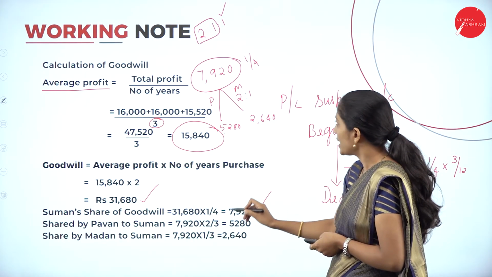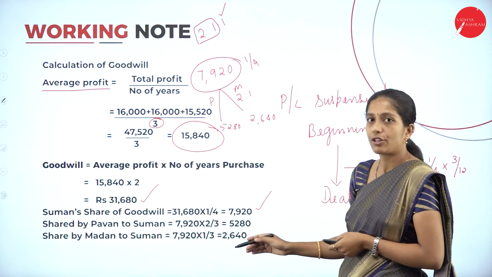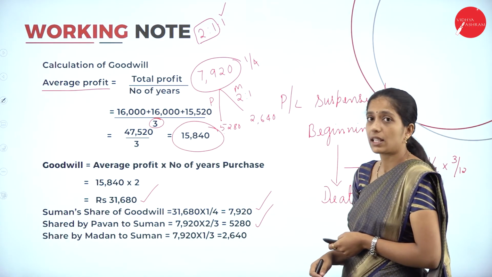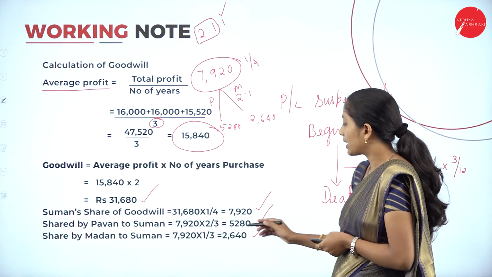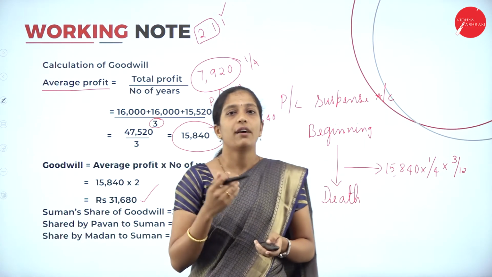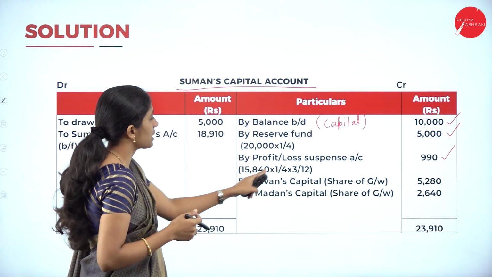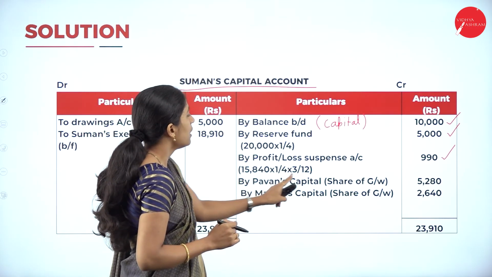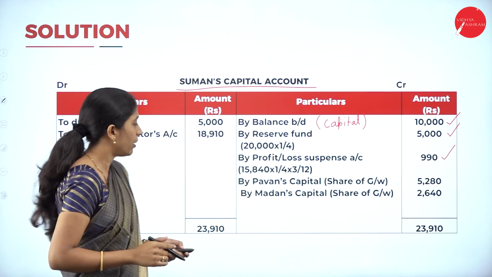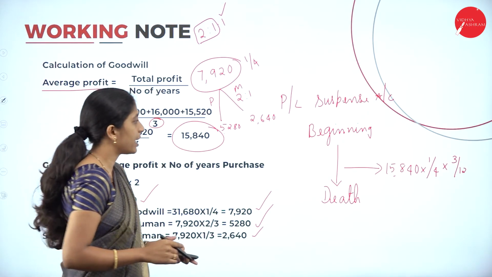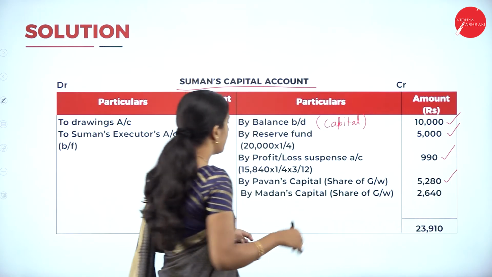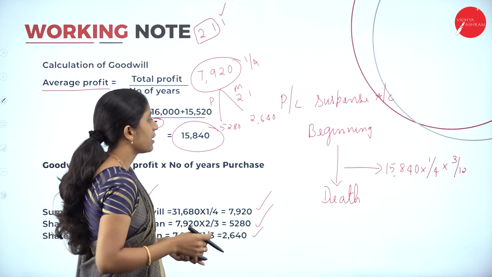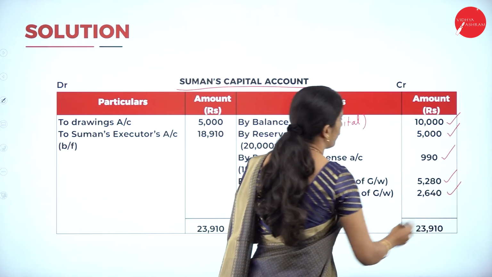So this share has to be distributed. That is 7,920 into 2 divided by 3, you'll get 5,280. And Madan to Suman, 7,920 into 1 divided by 3, we'll get 2,640. Now how are we going to write it in the partner's capital account? By Pawan's capital account, that is the remaining partner. Pawan and Madan are the remaining partners. So by Pawan's capital account, share of goodwill, already we calculated 5,280, write that amount. And Madan's capital account, we have already calculated how much? 2,640. So write that amount, that is share of goodwill.